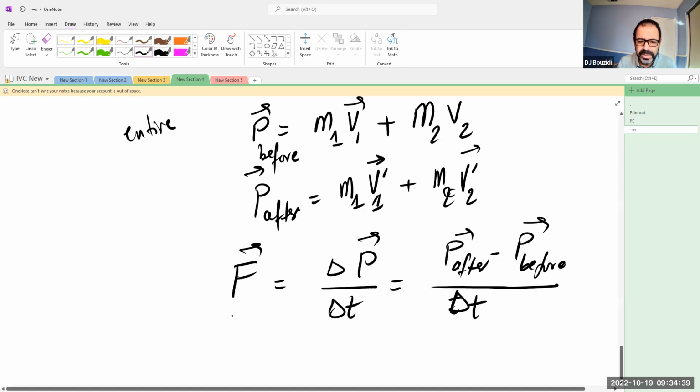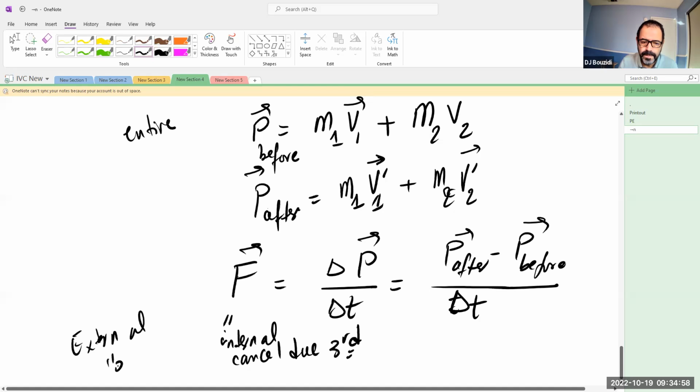Now, because the internal forces cancel, due to the third law of Newton, every action has an equal and opposite reaction as long as these two particles are interacting. And if external forces are zero by assumption, then this must be zero. Since this is zero, the momentum after must be the momentum before.